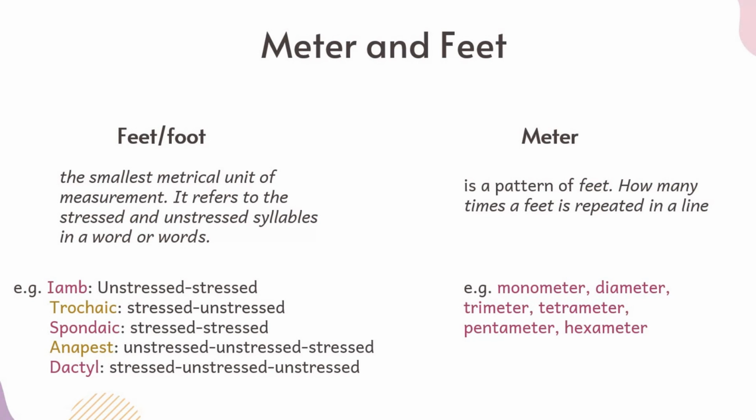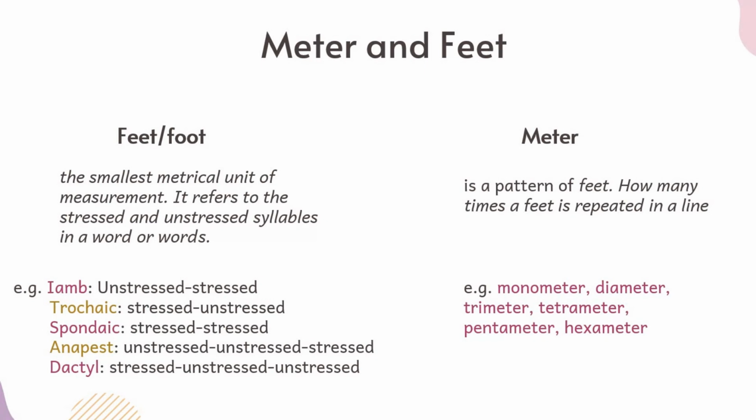Okay, so if I have the iamb, and this is a very famous rhyme scheme, if I have iamb, which is what? The unstressed, stressed syllable, it is repeated 5 times in a line, pentameter. That's why we find it's very regular, especially in Shakespeare's plays and poems, what is called iambic pentameter.